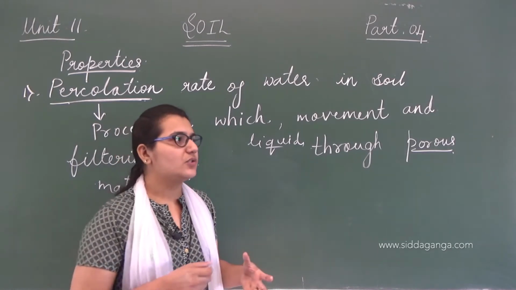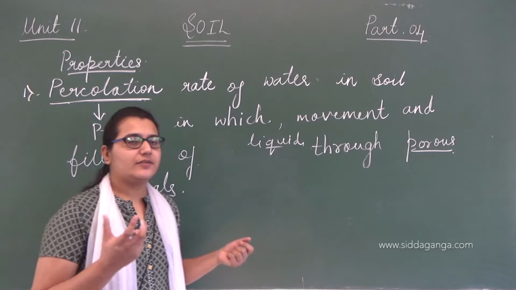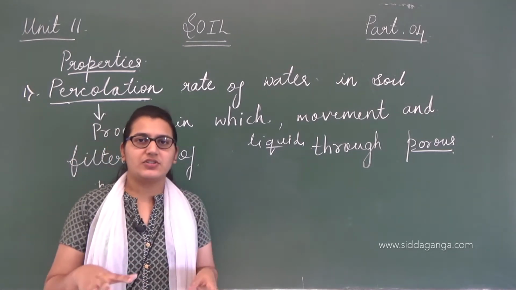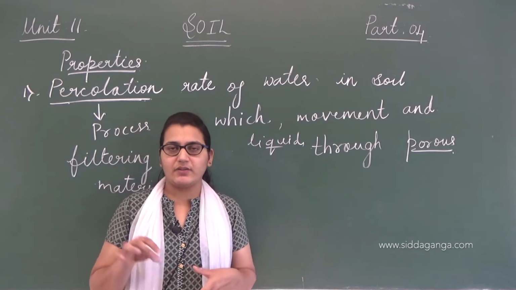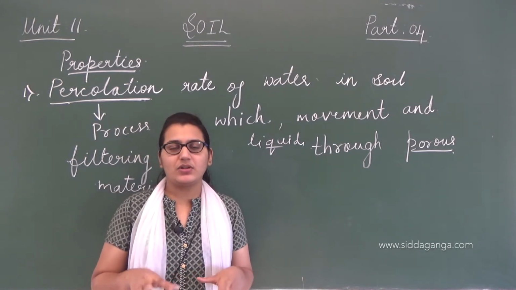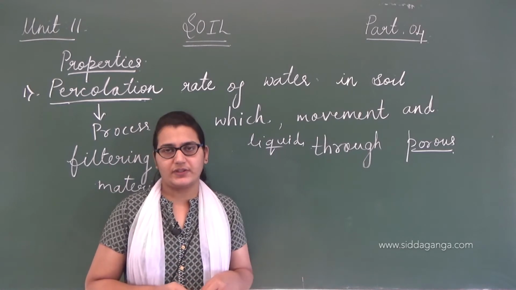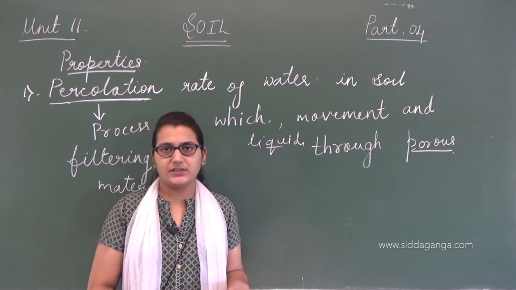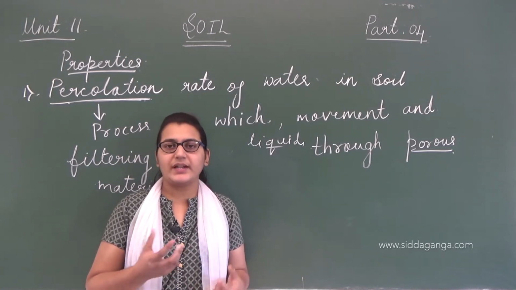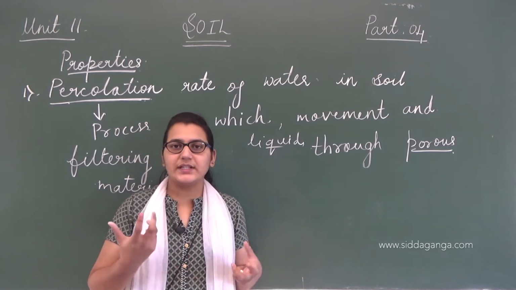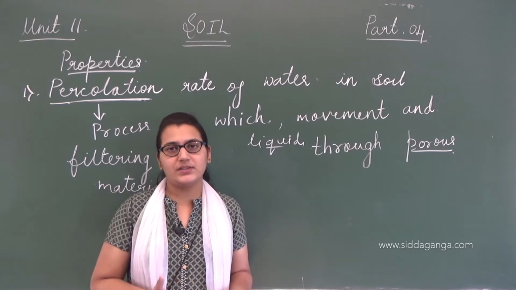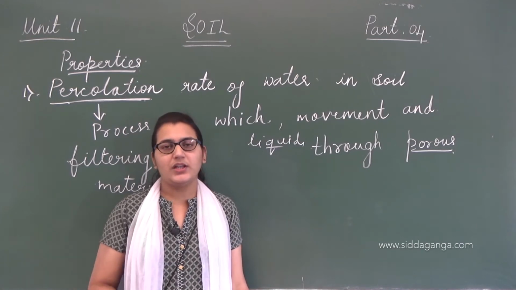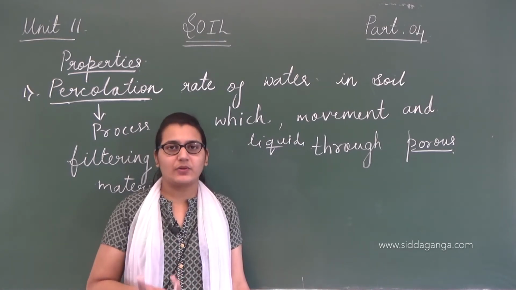Since soil is porous, whenever we water the soil, the water does not just stay right there on the surface. When we water the soil, the water flows down, isn't it? Why does the water flow down? Because soil is very porous, that's why the water flows down. So that process is percolation.